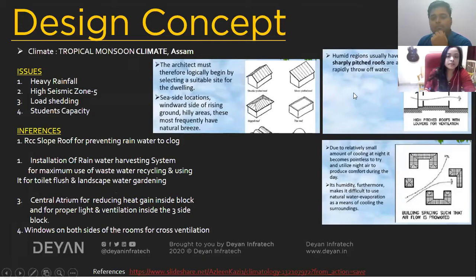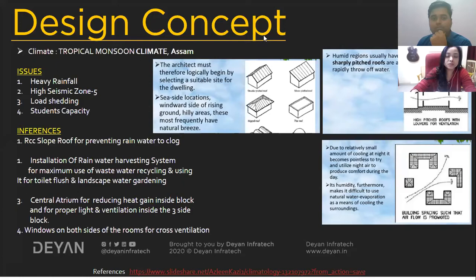So in the design concept, what I have thought about is first understanding the issues and the climate. The climate, as you all know, is a tropical monsoon climate with a mix of warm and humid climate also. In those site and climate conditions, some issues that have to be understood are heavy rainfall.